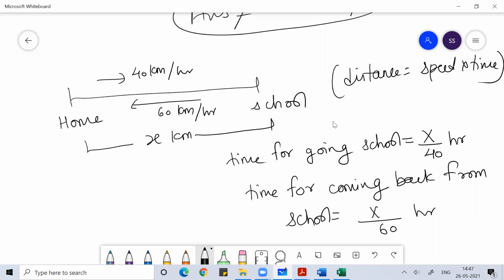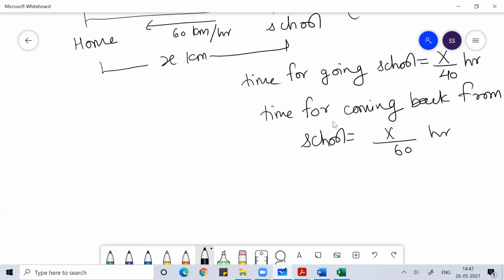I hope you're understanding. Distance and speed is given. If I'm asking you the time, then what is the time? Time is equal to distance by speed. If distance is given, speed is given, and you want to find the time, then time is distance by speed. So you will get the time of going and the time of coming. Then you can find the average speed.